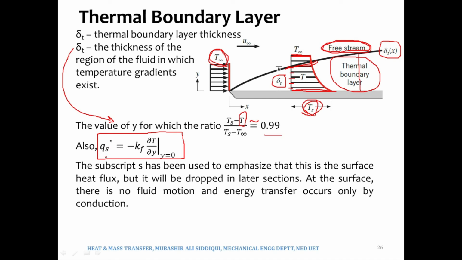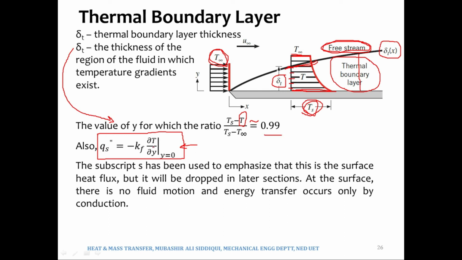So it is Q by A. And on the right hand side, we have got a negative sign, and then we have got a K. So if we take this area on the right hand side, it would become minus KA delta T by delta X or delta Y. So what is written over here? It is nothing but Fourier's law of heat conduction, minus KA delta T over delta X. Since it is written in Y direction, it is minus K times A times delta T over delta Y.